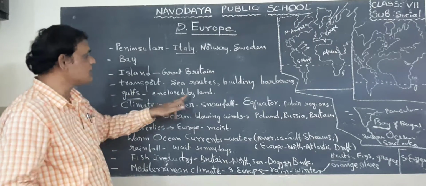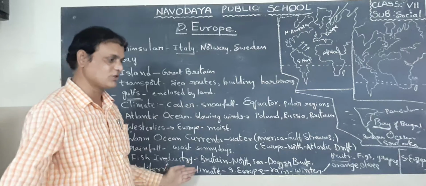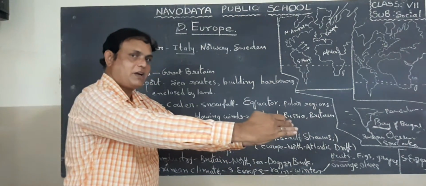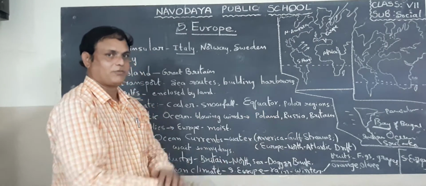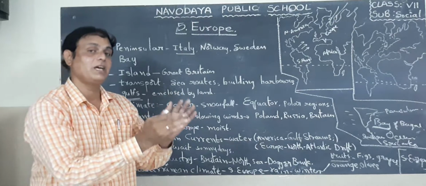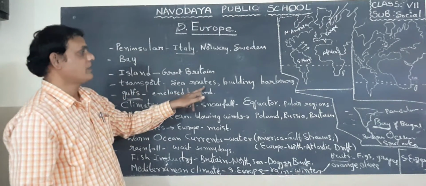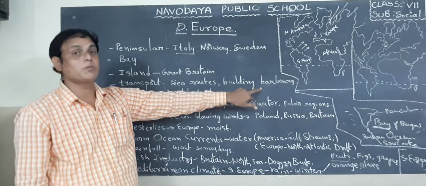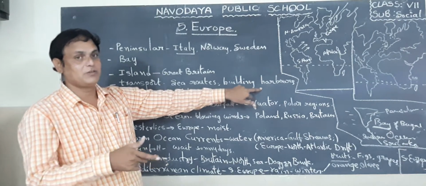Next, children, Gulf. Gulf means enclosed by land. It is also like bay. So land on all sides, but one side water. That is called Gulf. So what are the uses of bay and Gulf? The sea routes and shipbuilding, that means building harbors, are suitable in these gulfs and bays.